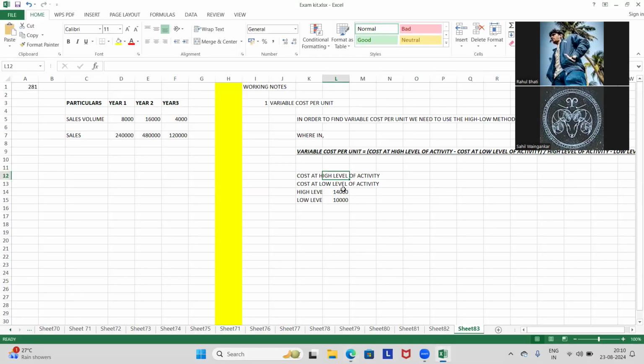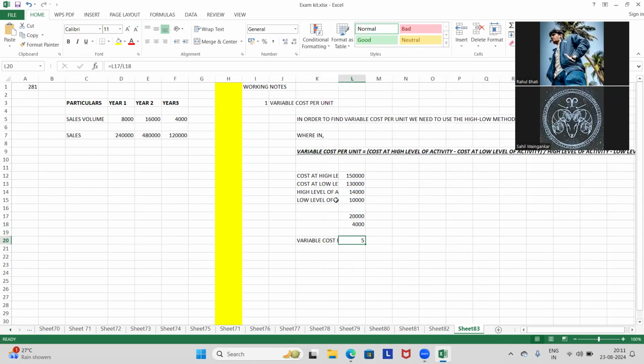So cost at high level of activity is 1 lakh 50, and this is 1 lakh 30. Variable cost per unit is 5.